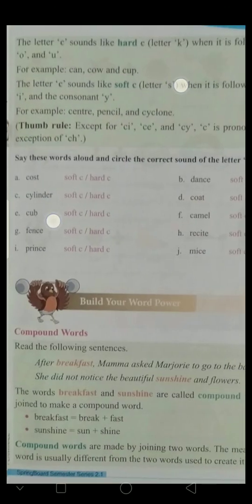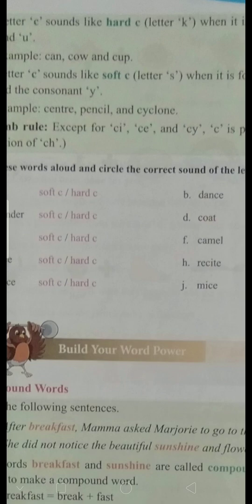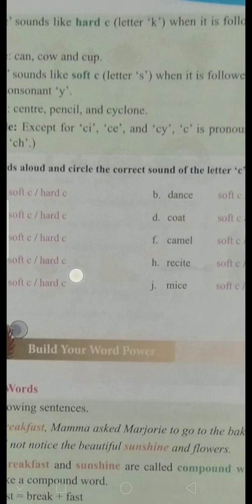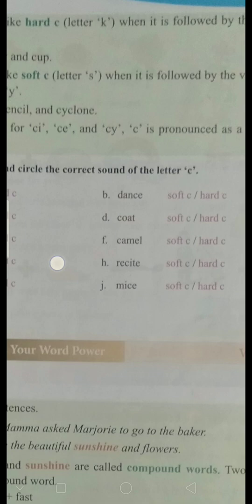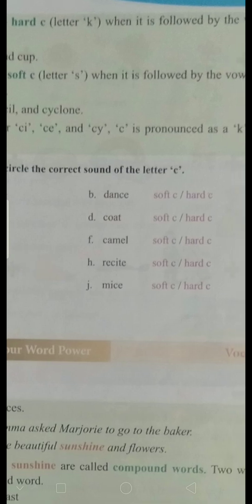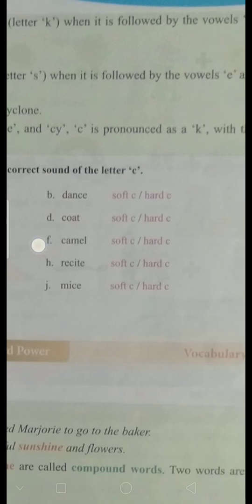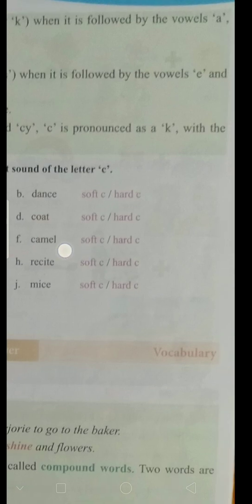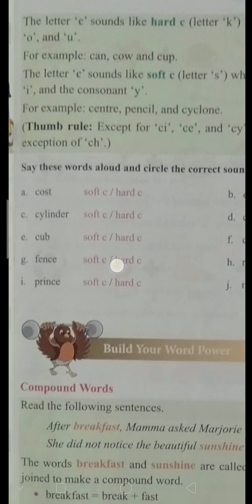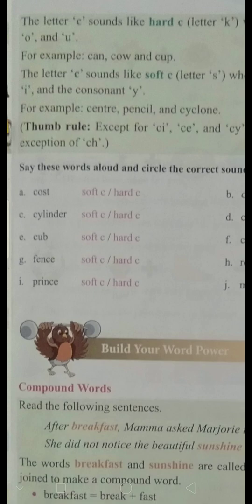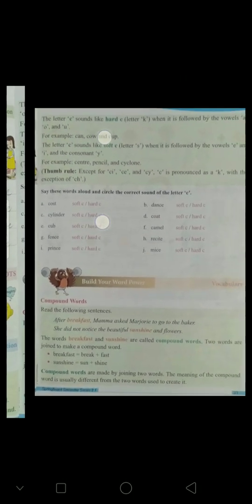Okay. See the thumb rule. Except for CI, CE and CY, C is pronounced as K, with the exception of CH.